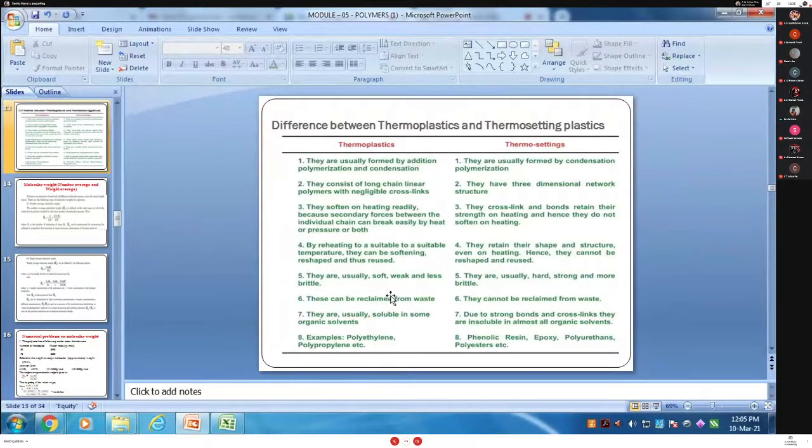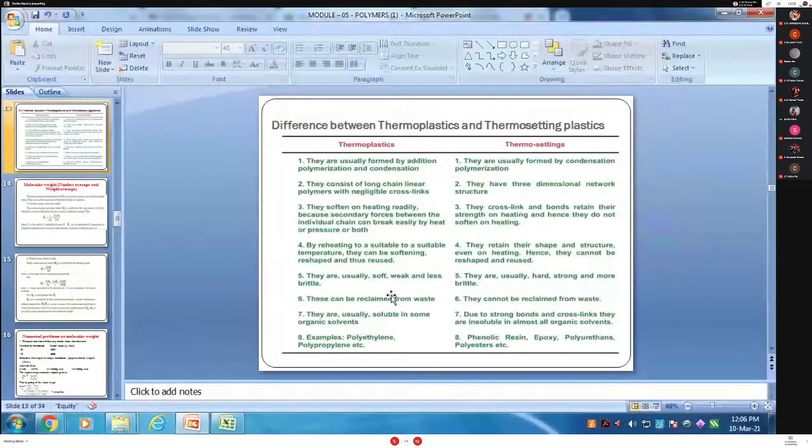Yash from division C. Vaishnavi from division C. Manish, are you there?